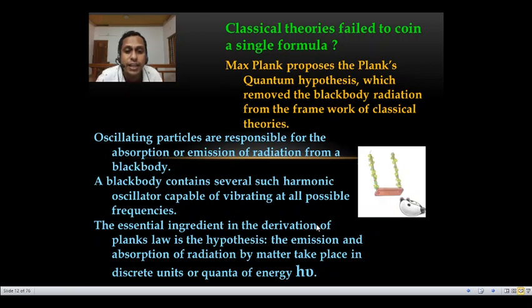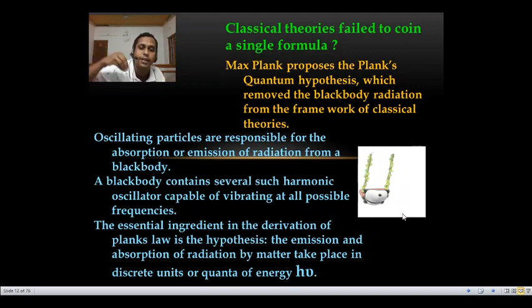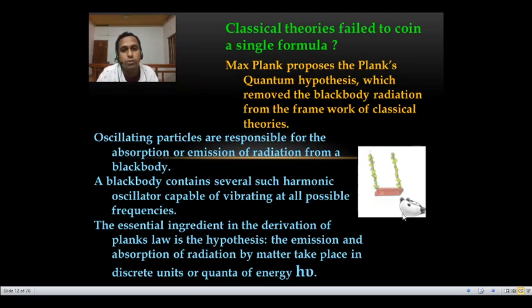The essential ingredient in the derivation of Planck's law is the hypothesis that emission and absorption of radiation by matter take place in discrete units called quanta. See, discrete units called quanta, either h nu absorption or h nu emission. It is not continuous. It's a discrete unit of energy called quanta, that is h nu. Okay, so Max Planck proposes his Planck's hypothesis.